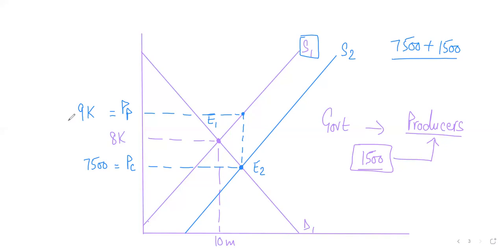Now, the same analysis that we did for indirect taxes, we'll do the same analysis for subsidies and see that in the case of subsidy, both consumer and producer surplus will increase. But we'll not do that today. We'll do it tomorrow. But for now, just remember the shape of the graph, just see what has happened. If there's still any confusion tomorrow, I'll be happy to answer your questions. And then we'll look at how subsidy is increasing both consumer and producer surplus.